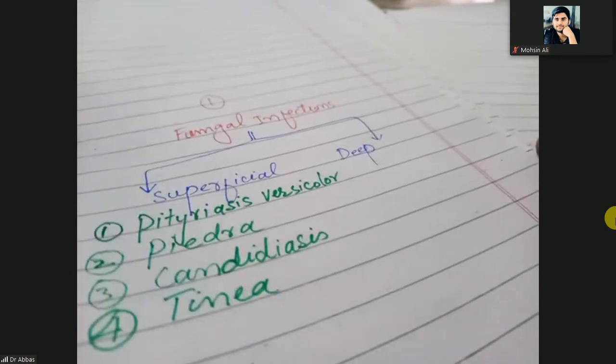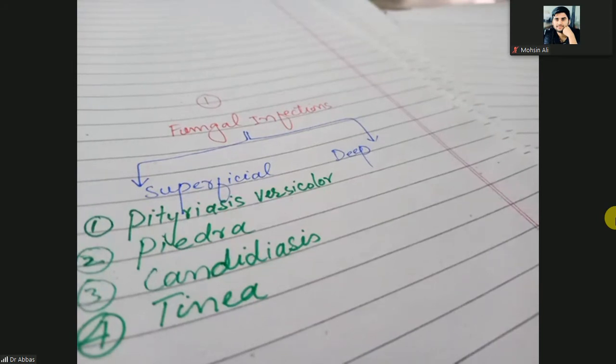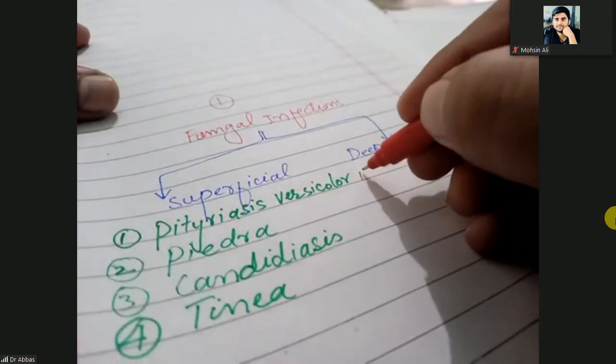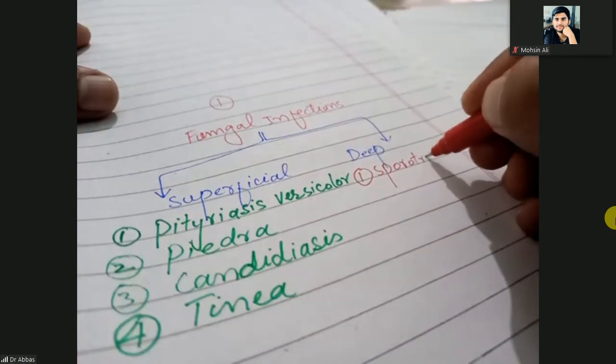So which ones are the deep fungal infections? First one is the sporotrichosis.